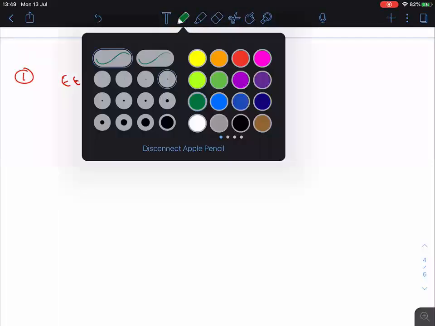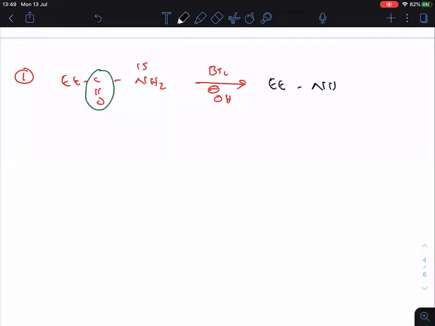So now first question. Write down Et C double bonded O NH2. This is the 15 isotope of nitrogen. So when treated with bromine and OH minus. Someone is asking about the trick here. So very simple. Just remove the C double bonded O. That's it. So now what is the answer here? Et NH2 15.